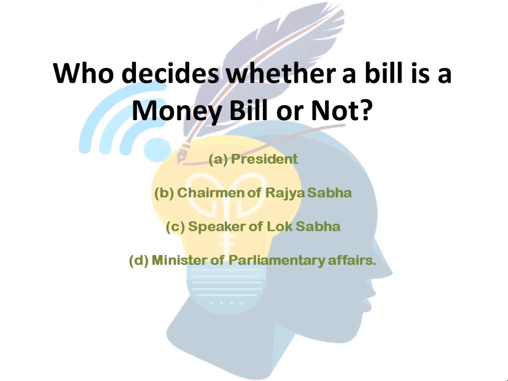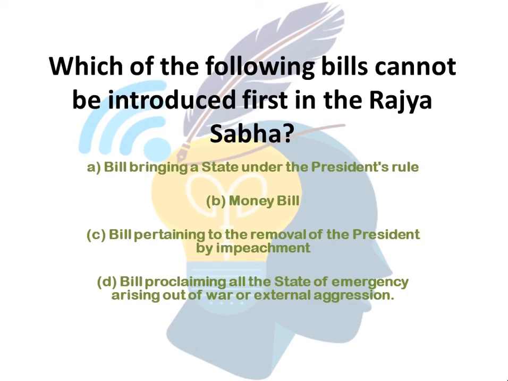Who decides whether a bill is a money bill or not? President, Chairman of Rajya Sabha, Speaker of Lok Sabha, Minister of Parliamentary Affairs. So the correct answer is option C. Speaker of Lok Sabha decides whether a bill is a money bill or not. So moving on to the next question. Which of the following bills cannot be introduced first in the Rajya Sabha?